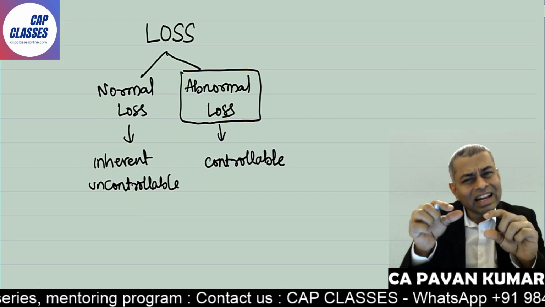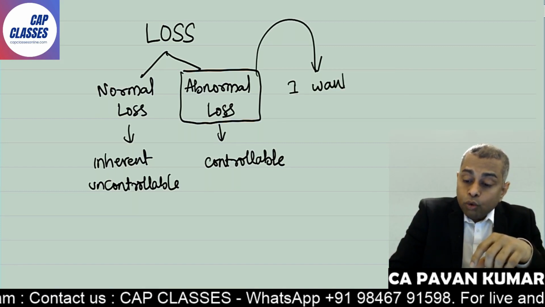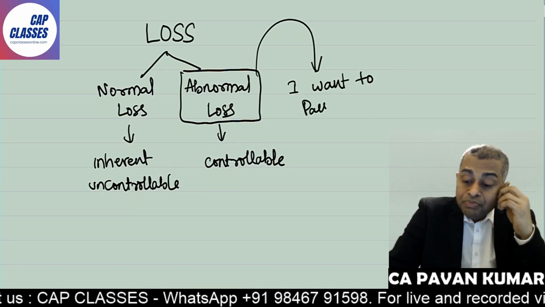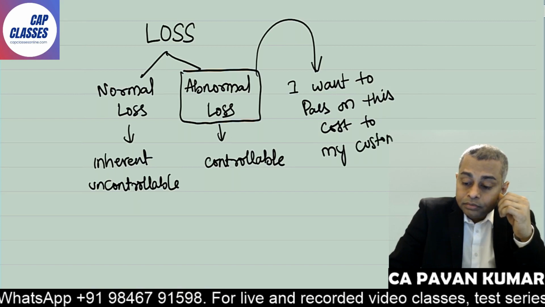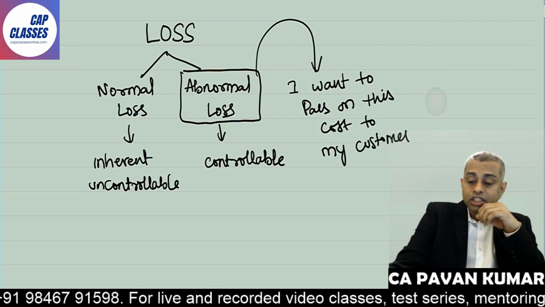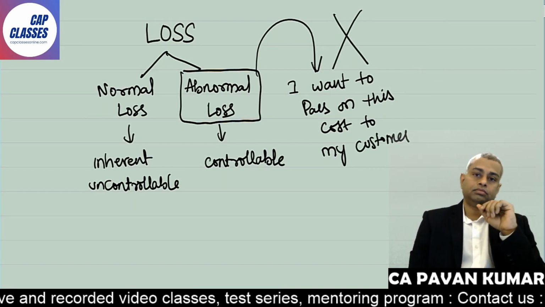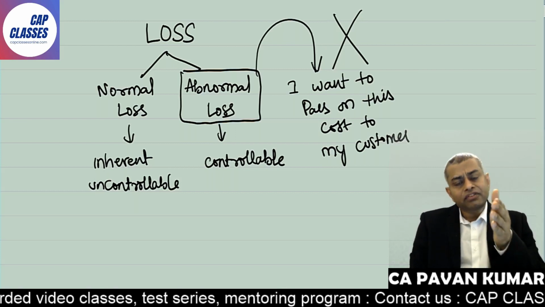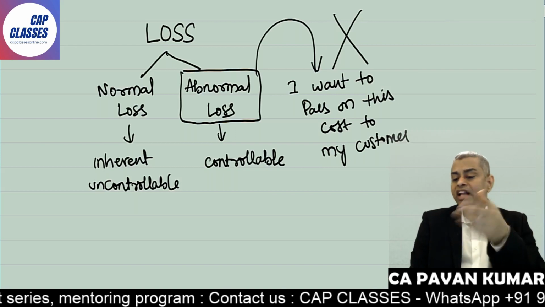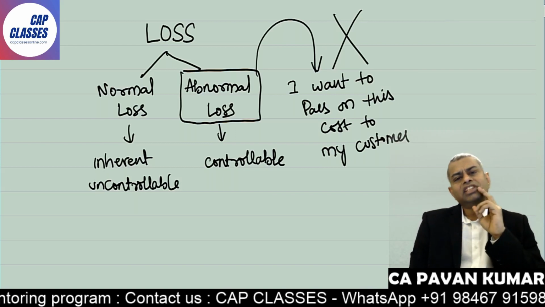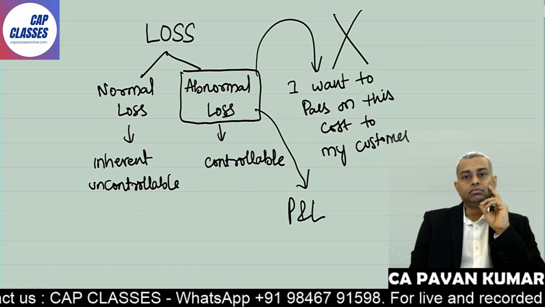For your recklessness or inefficiency, can you say, Pavan sir, I want to pass on this cost to my customer? Is it possible? The answer is no. Customer will kiss you with a left shoe. Customer will ask, idiot, your inefficiency, your recklessness, why will I bear the loss? You cannot pass on this. Then Pavan sir, if this is the case, what to do? This is your loss, you need to charge it to your P&L. You will bear it.